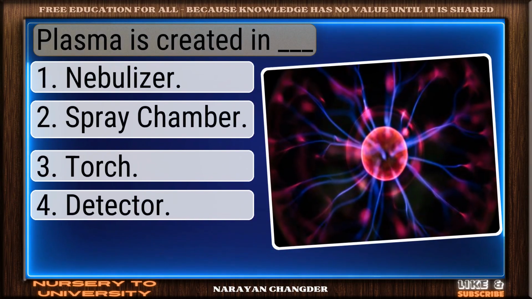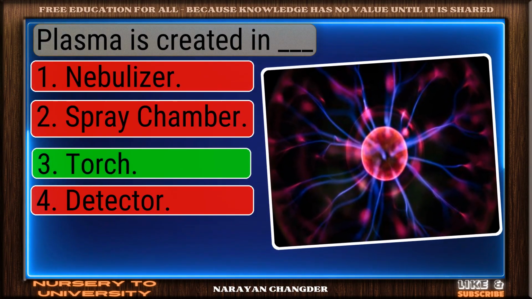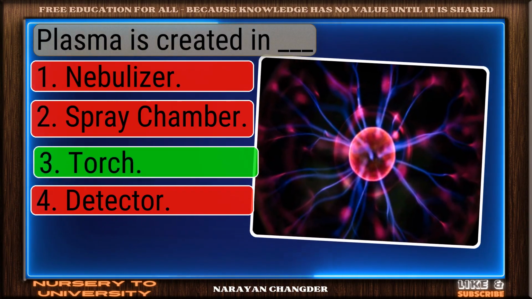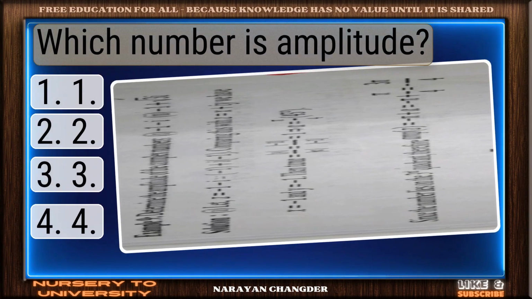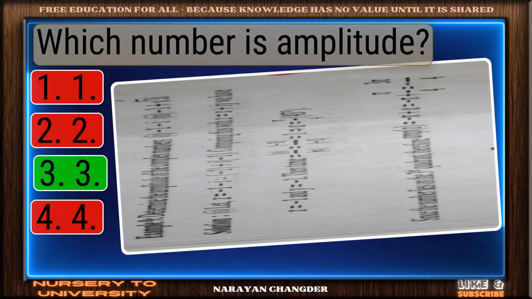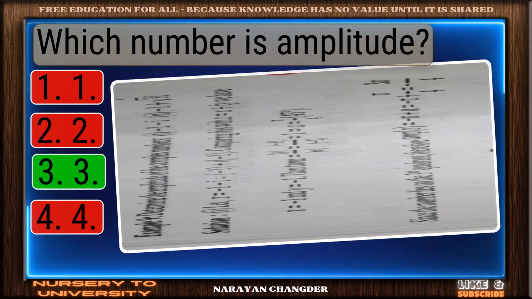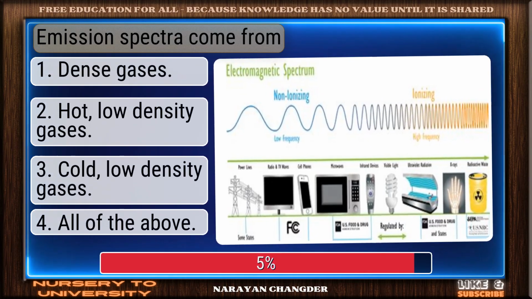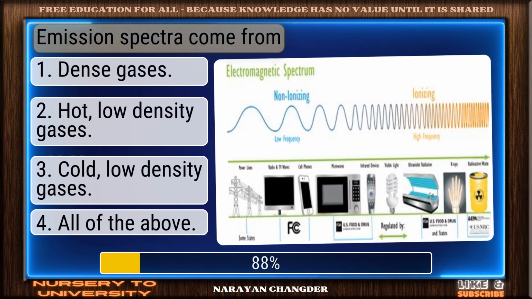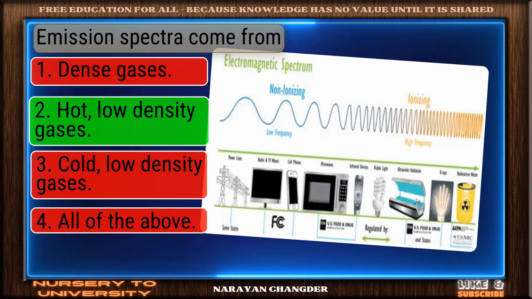Plasma is created in dash. Great job. Torch is the accurate answer. Which number is amplitude? Nice selection. 3 is the correct and valid answer. Emission spectra come from? Smart pick, hot, low-density gases is the correct choice.